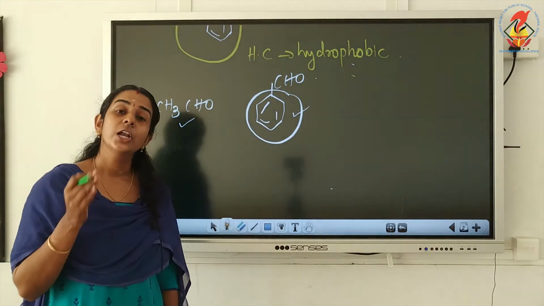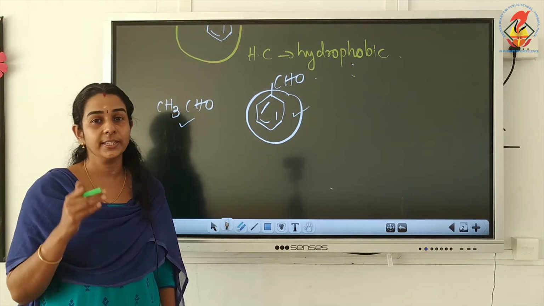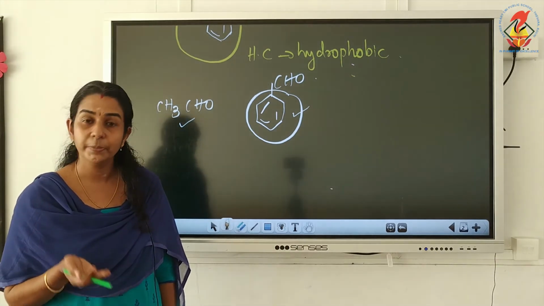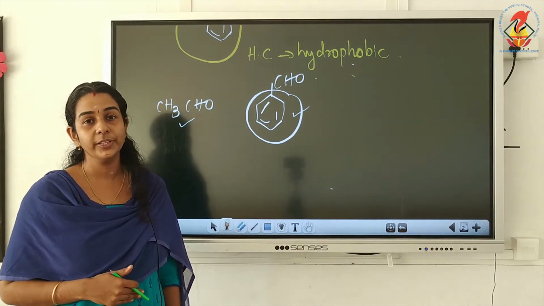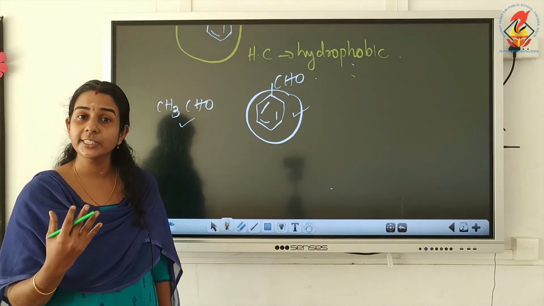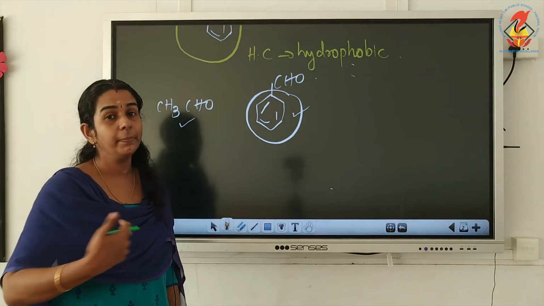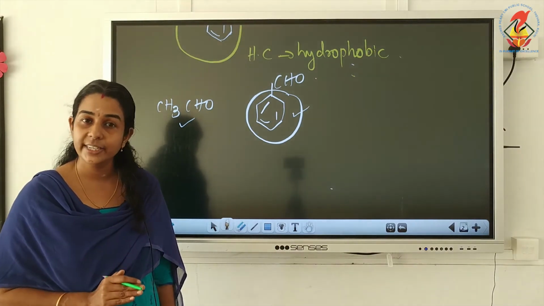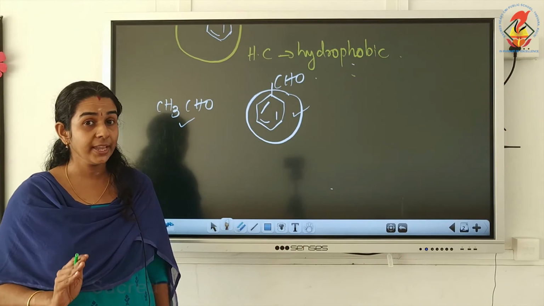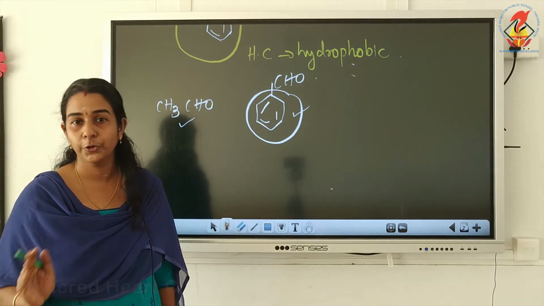So, remember, lower aldehydes and ketones are soluble in water because they can form hydrogen bond with water, but as the size or length of the hydrocarbon part increases, solubility decreases and the compound will remain insoluble in water.